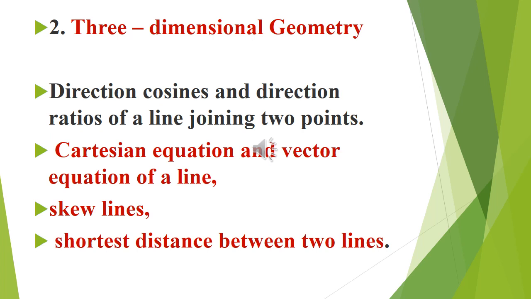And suppose it happens to be 0, that is, the numerator is 0, then the shortest distance is 0. It directly implies that the two lines intersect or the vectors are coplanar. So in order to prove that the lines intersect, it is enough to show that the shortest distance, or the numerator of this formula, is 0.